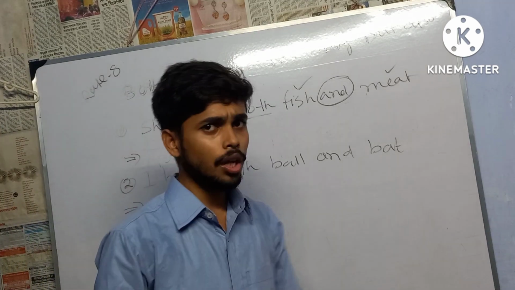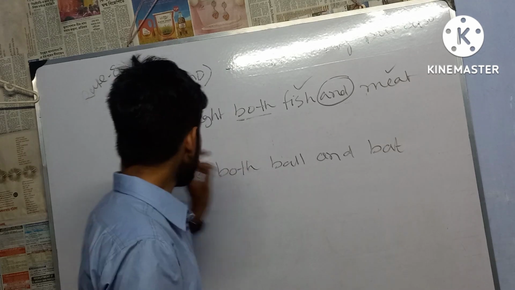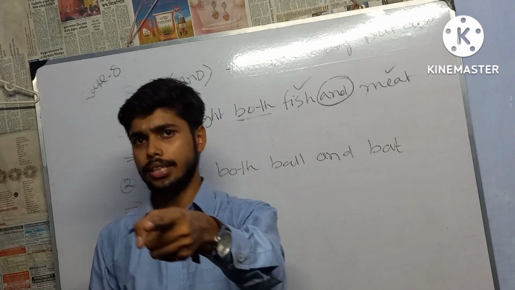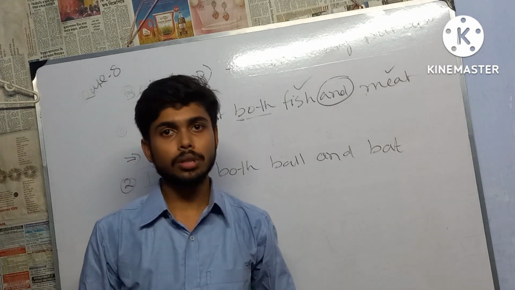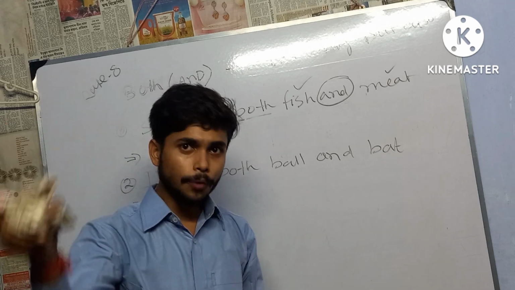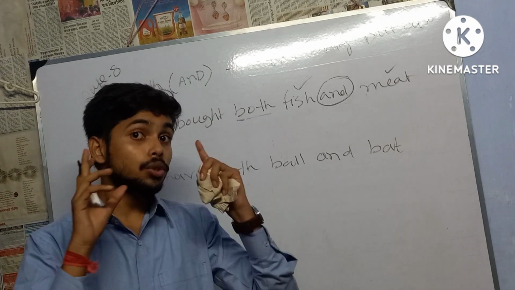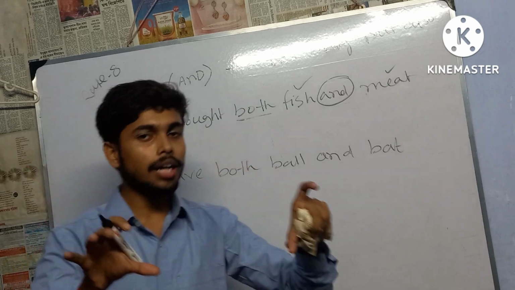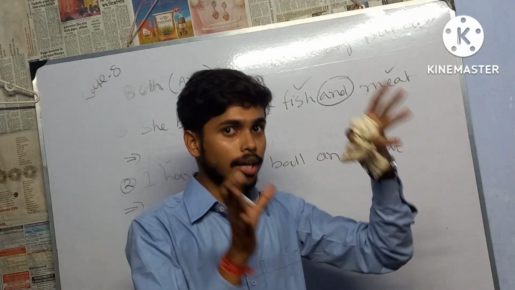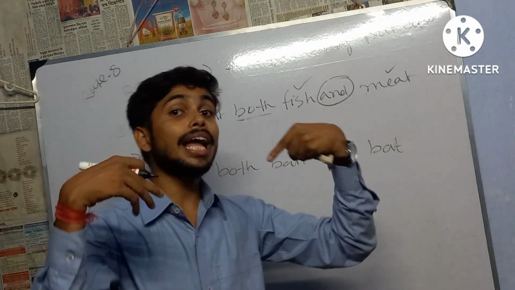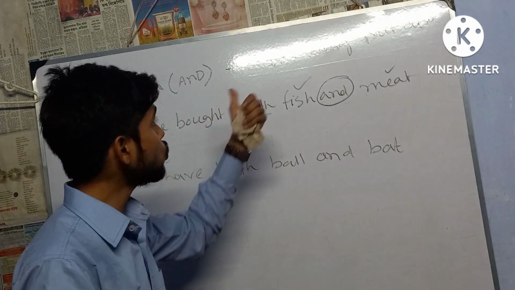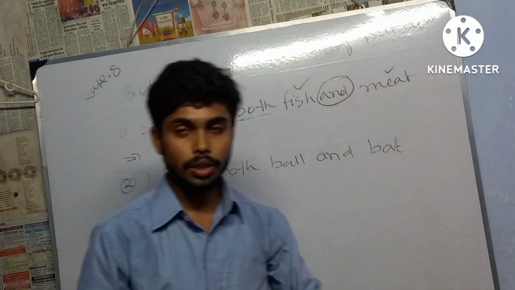Again I'm repeating, to help you understand better. If you find in any affirmative sentence the word both, and after both you find two nouns connected by the conjunction and, we'll have to do the joining like not only but also.